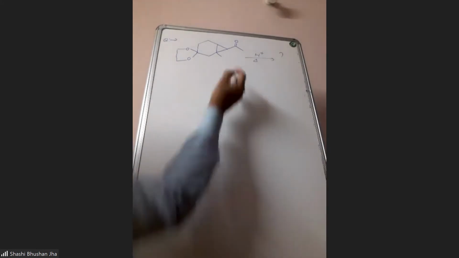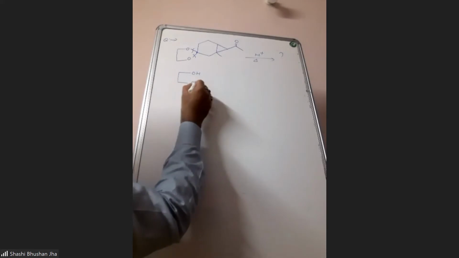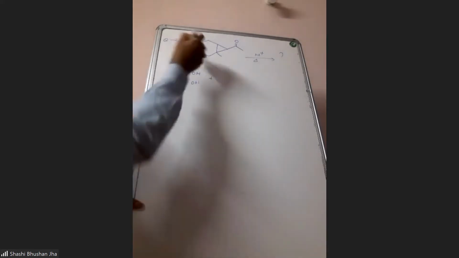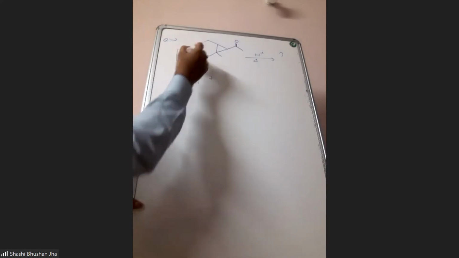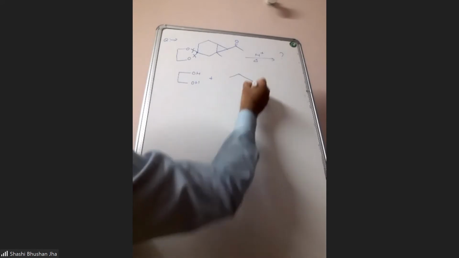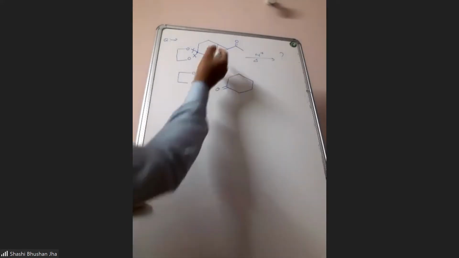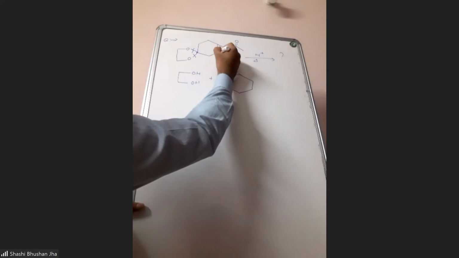Now you are adding acid, so this acetal will definitely break. And this will come out as ethylene glycol. So this ester will break and you will get here ethylene glycol. And after that, at this carbon, the ketonic group will reappear. Carbon oxygen double bond will form here. So this will reappear. Now, here you see you have one 3-membered ring.